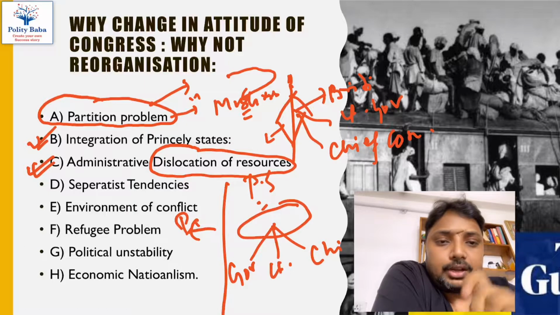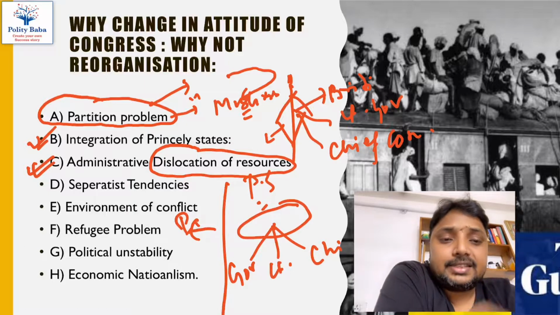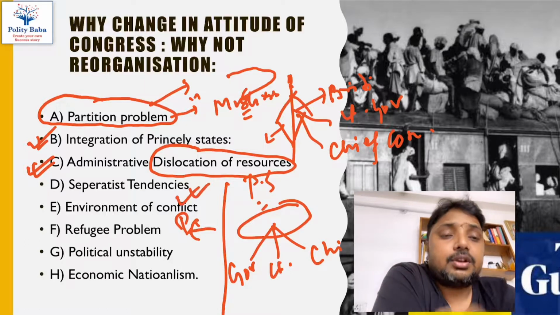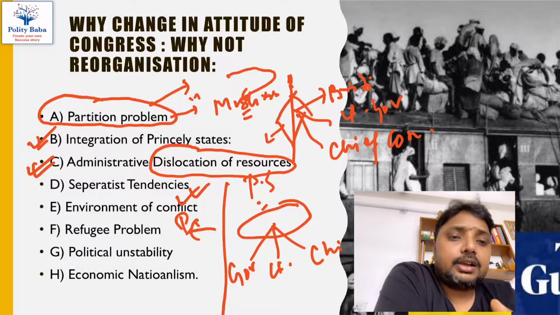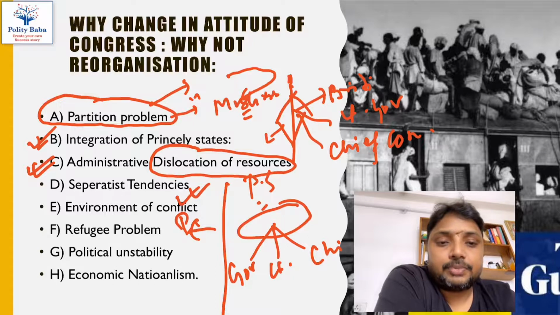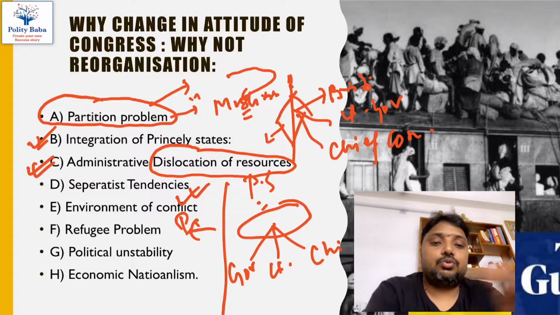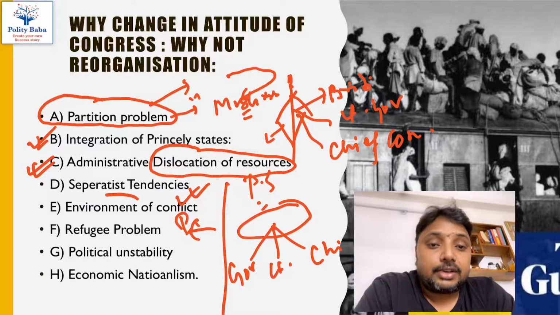Then, if you come to the next, separatist tendencies, there was fear in the mind of some of the Congress people that if we allow the creation of the language based states, then various linguistic states may develop separatist tendencies, and they may also pressurize the central government to form a separate country for their linguistic group. And then the other one was the environment of conflict.